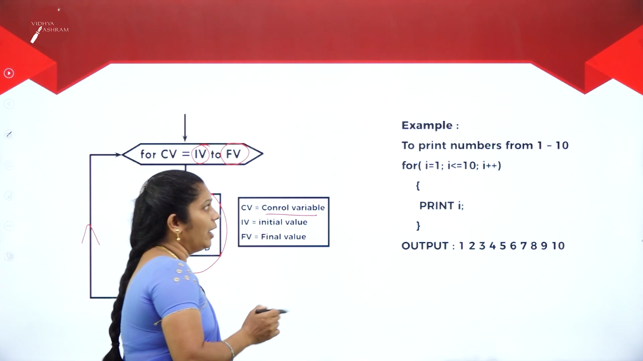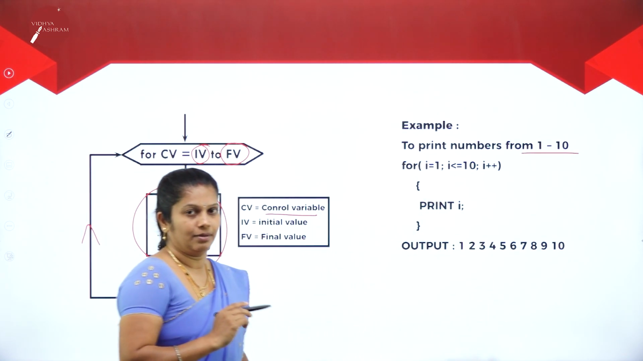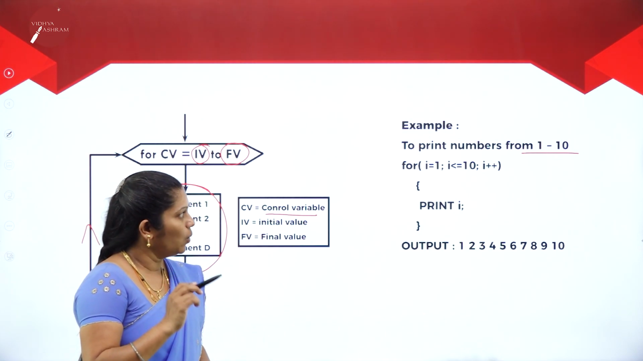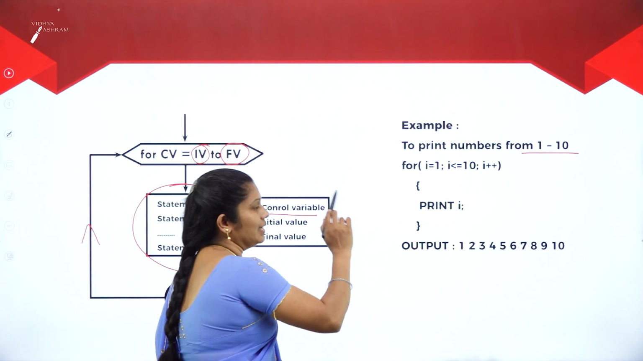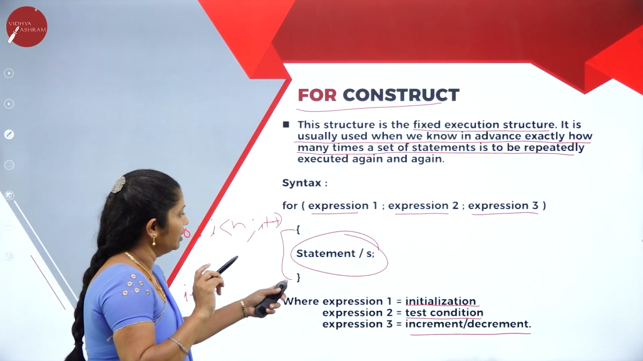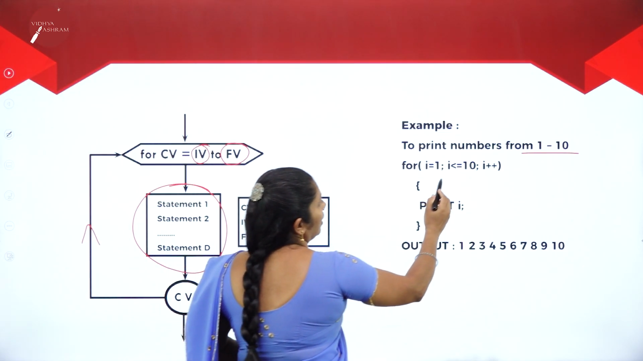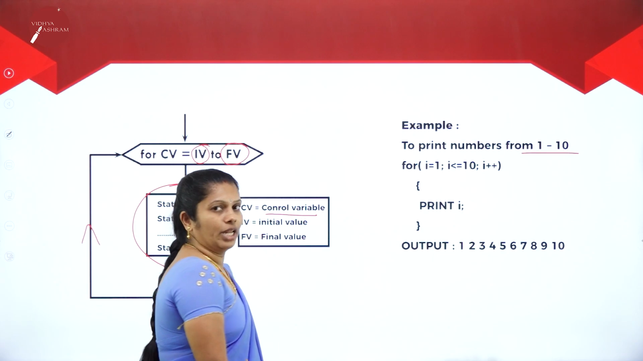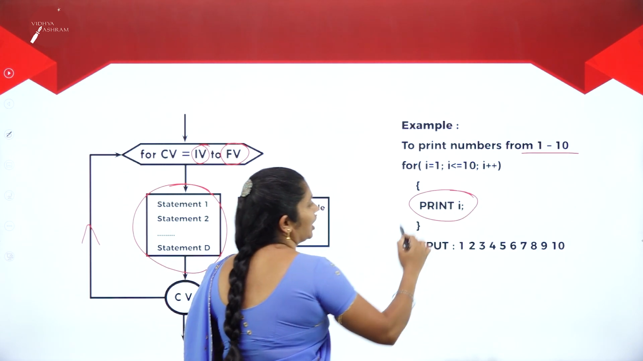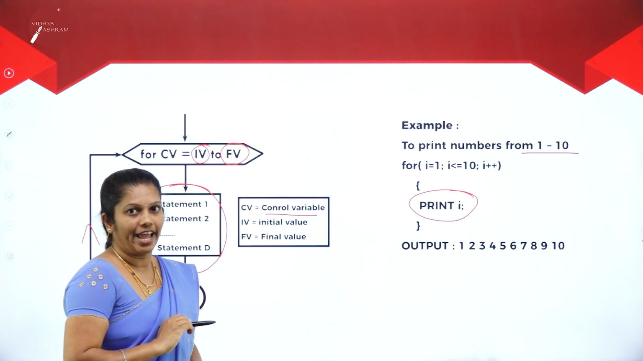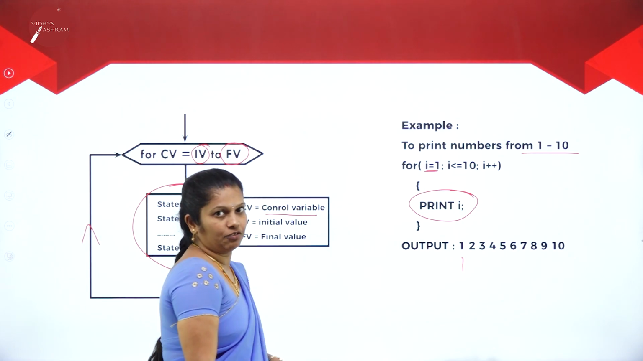For example, I want to print the numbers from 1 to 10. In this case, what happens? How do we write it? First, we initialize i equals 1. That is the initial value, expression 1. Then here, i is less than or equals to 10. The condition is satisfied, so it will enter the loop. Here, it has to print the i value. In the beginning, we initialized it as 1, so now it will print 1.